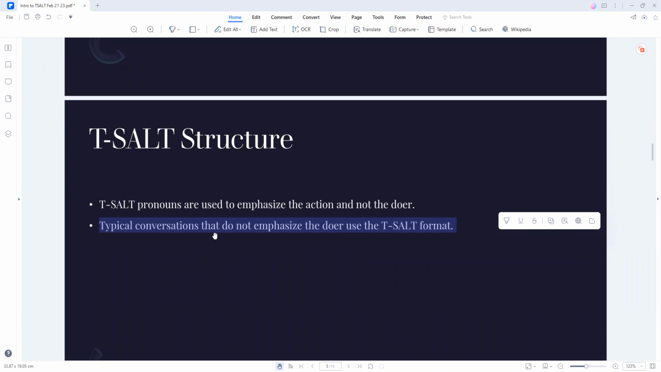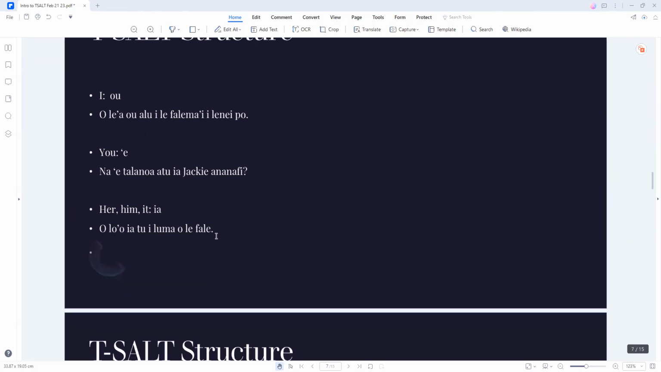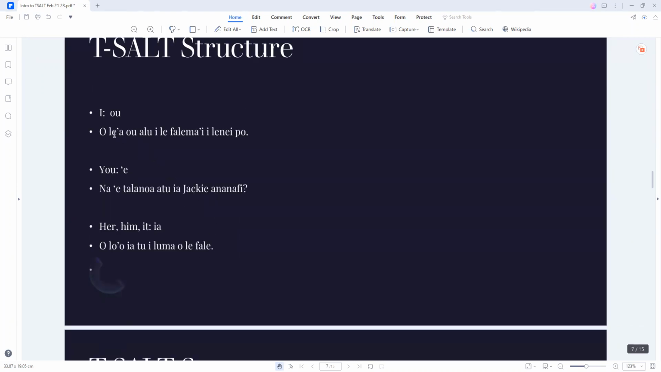Okay. All right, so let's do some examples here. So I is o, remember? All the time we've been learning a'u, like alwa'u, like after. Okay, but this time we're gonna say "ole a o alu ile fale ma'i ile ne po." Anyone know what this one says? Why did you go to